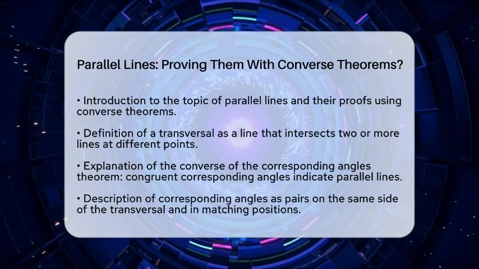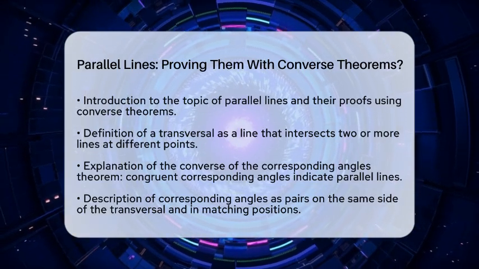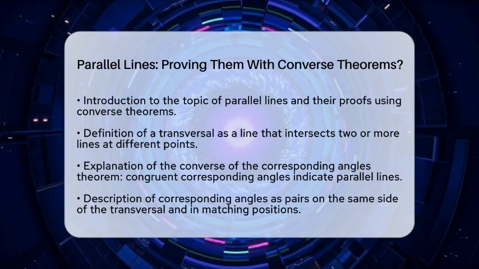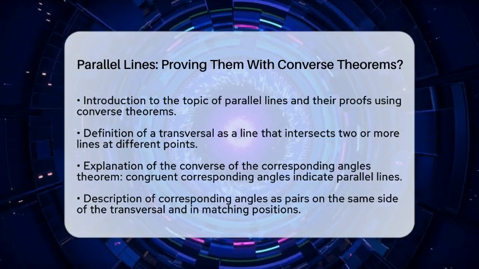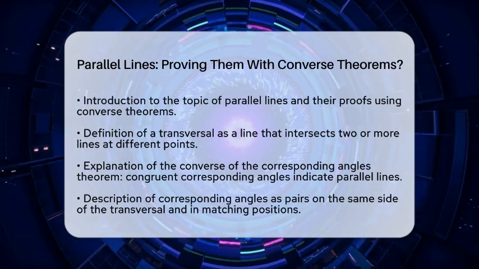When a transversal intersects two lines, it creates angles that can tell us a lot about those lines. A transversal is simply a line that crosses two or more lines at different points. Let's start with the first theorem.